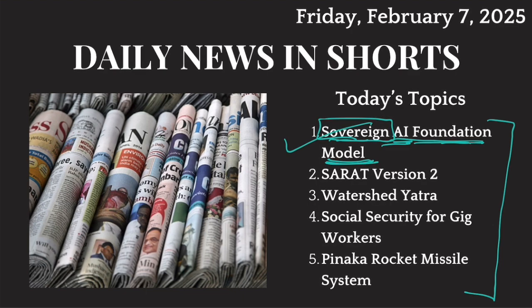Then for search and rescue operations in the Indian Ocean, the Government of India has launched a tech platform called SARAT version 2. Version 1 is already there and it is helping the Indian Coast Guard and rescue agencies already, to rescue people stranded in the Indian Ocean region, mostly fishermen. Now this tech platform has been upgraded. So we'll talk about SARAT version 2.